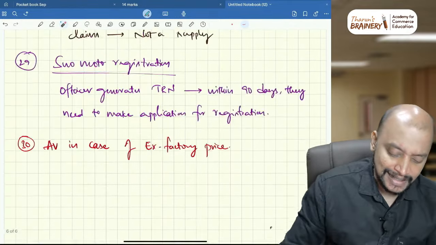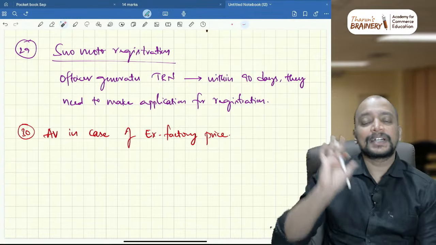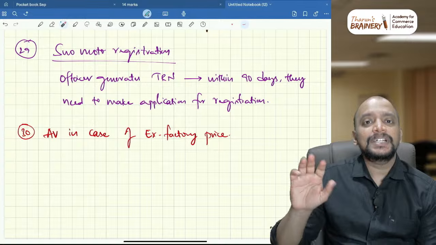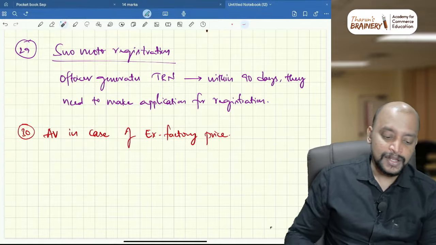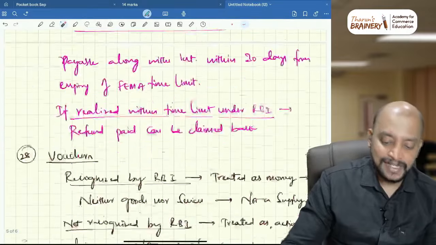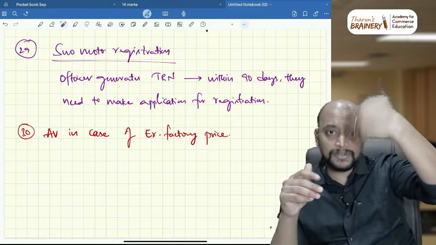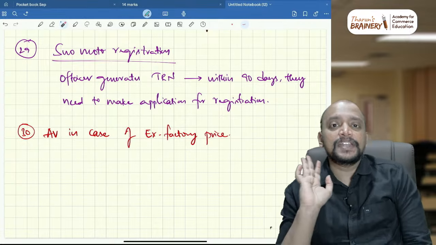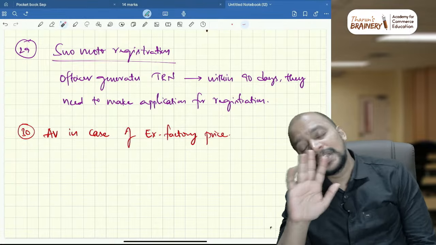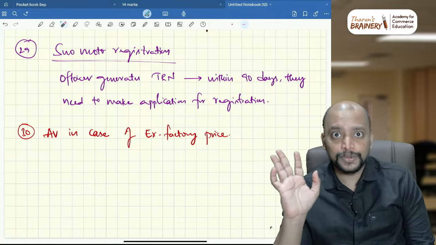So these are the 30 areas which are crucial and critical areas which can be tested in the exam. So these 30 areas you need to revise once again. I have just given the revision, don't worry about it, just go through it quickly. I will share this PDF also with you in the Telegram group, and these are the crucial areas which can be tested in tomorrow's exam.